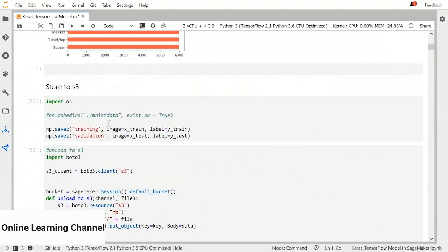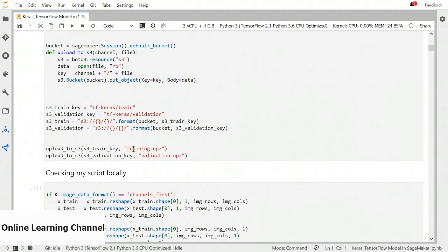We can also store the dataset to S3, which is an important step for model training in SageMaker. Like other built-in algorithms, if we want to use TensorFlow Estimator, we again need to save the data on S3. But this time we are storing NumPy zipped files to S3 instead of CSVs or Record.io protobuf, etc.